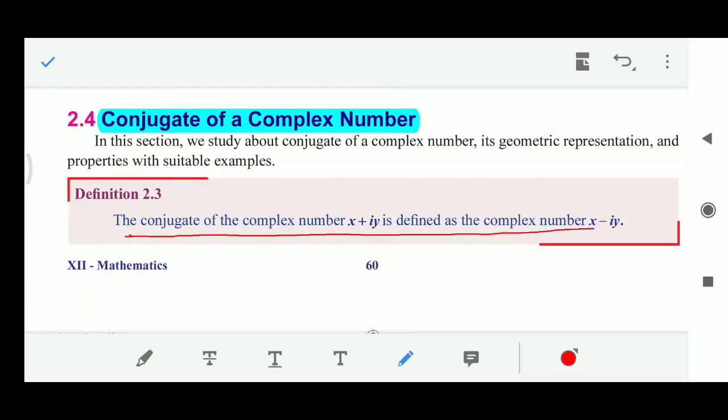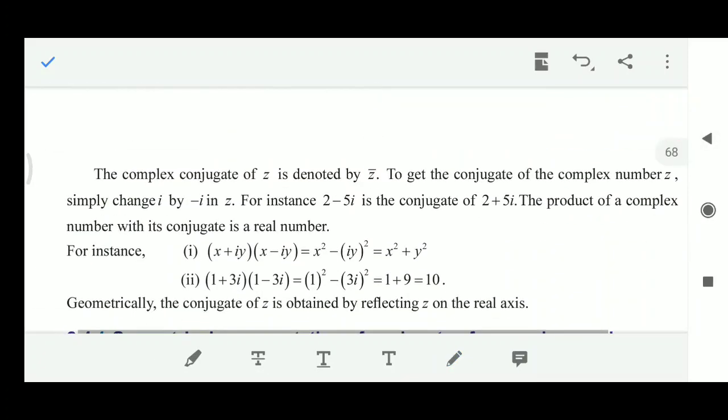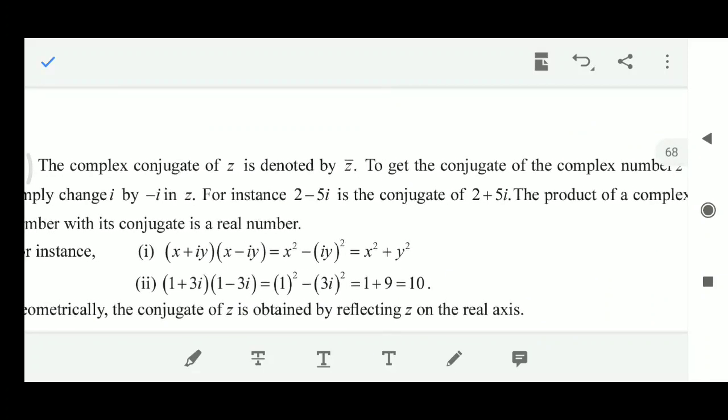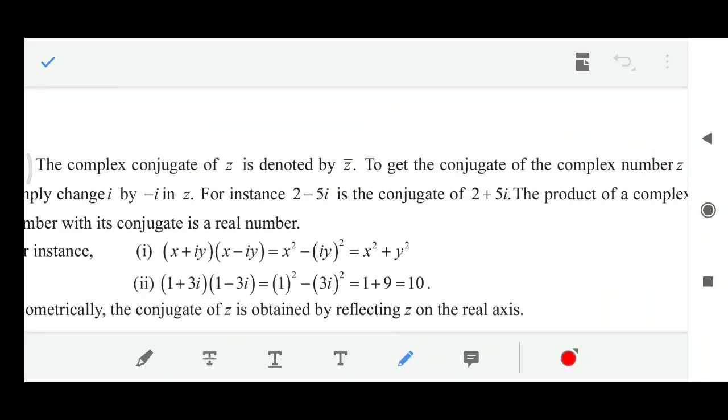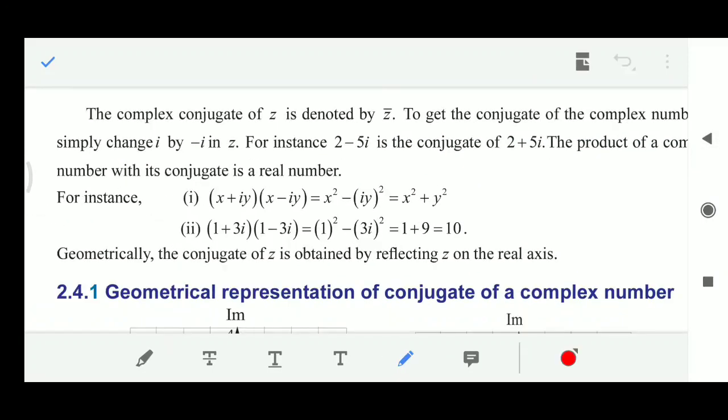You will get this conjugate by just simply changing the sign of the imaginary part. You will see here the complex conjugate of z is denoted by z bar. So that is a notation for the conjugate of a complex number. If we take a complex number 2 plus 5i, the complex conjugate for that is 2 minus 5i.